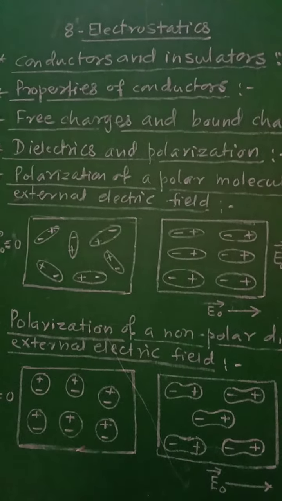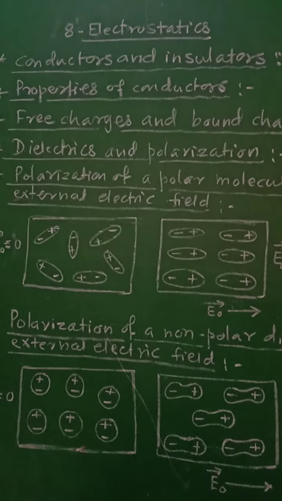Now let us see the next point, that is free charges and bound charges. In metallic conductors, the electrons in outermost shell of the atoms are loosely bound to the nucleus and hence can easily get detached, and they will move freely inside the metal.